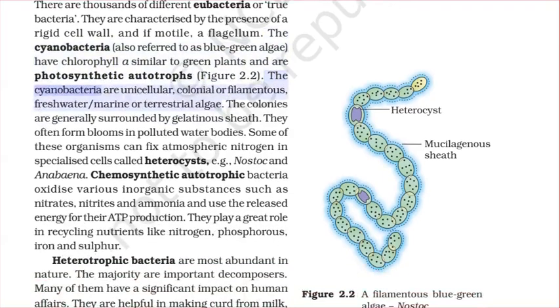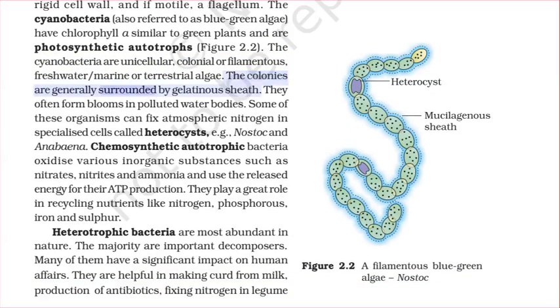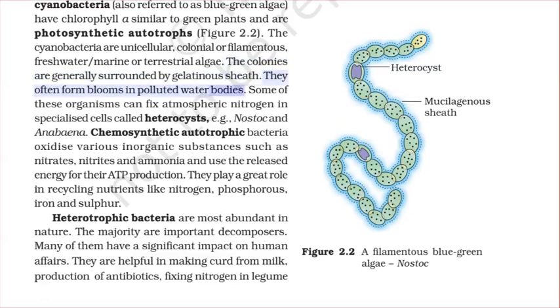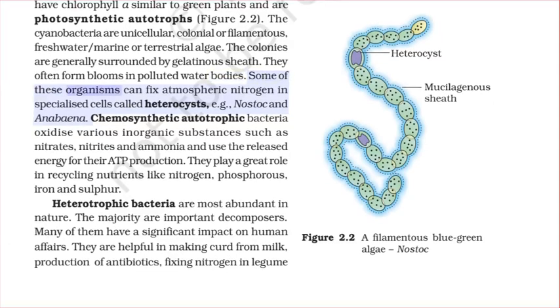The cyanobacteria are unicellular, colonial, or filamentous, freshwater, marine, or terrestrial algae. The colonies are generally surrounded by a gelatinous sheath. They often form blooms in polluted water bodies. Some of these organisms can fix atmospheric nitrogen in specialized cells called heterocysts, e.g.,